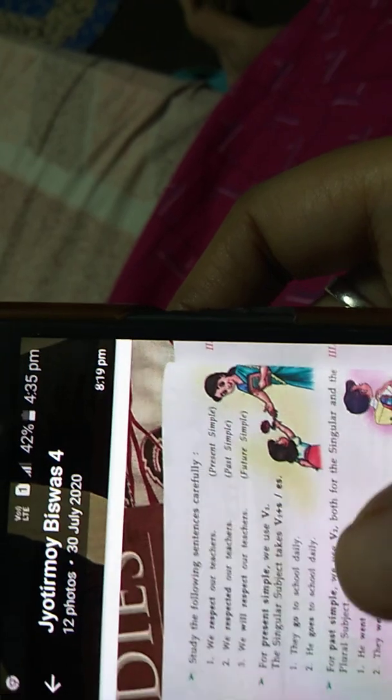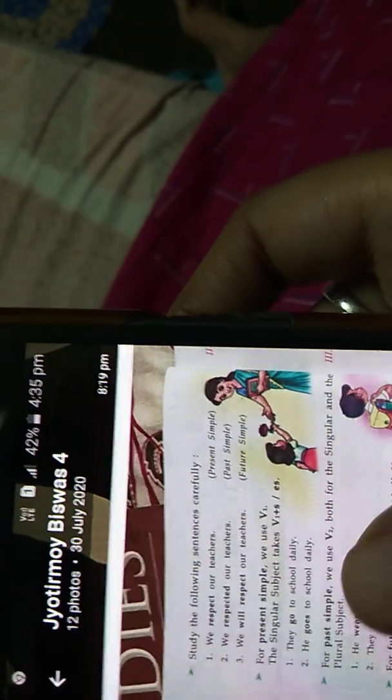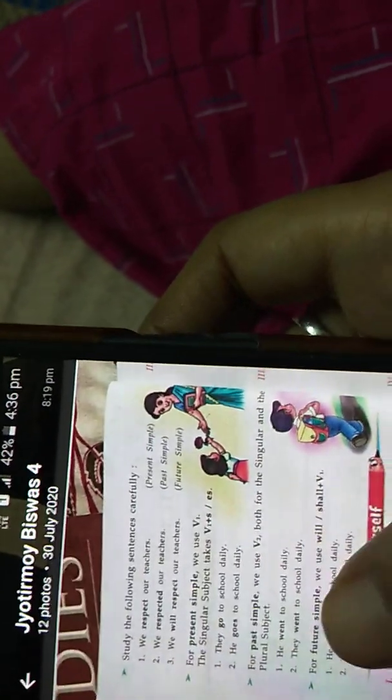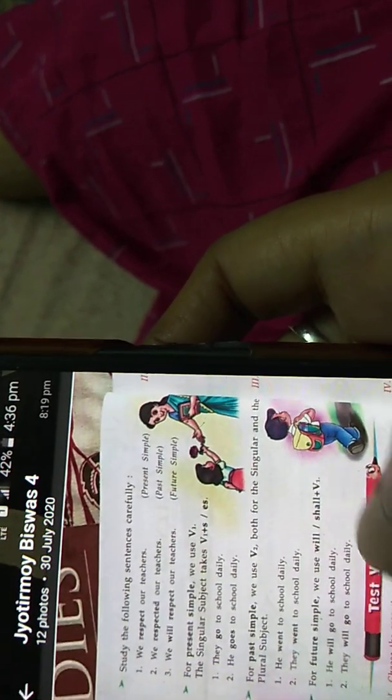Here for present simple, V1: a single subject takes V1 plus S or ES. They go to school. He goes to school. It takes the S and ES form. And here for past simple, that is V2, both for singular and plural. He went to school daily. They went to school daily. For future simple we will use will and shall. We will go to school daily. They will go to school daily. Clear? Now see, this is present simple, past simple and future simple.